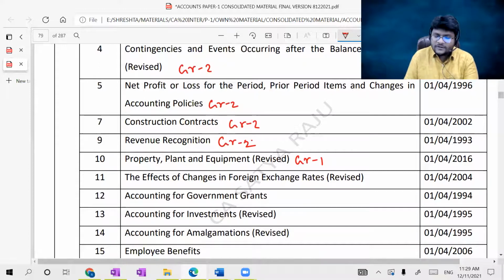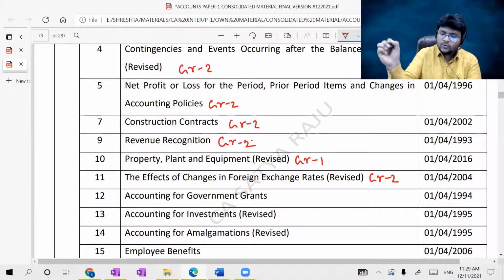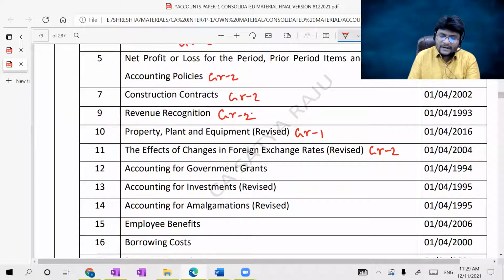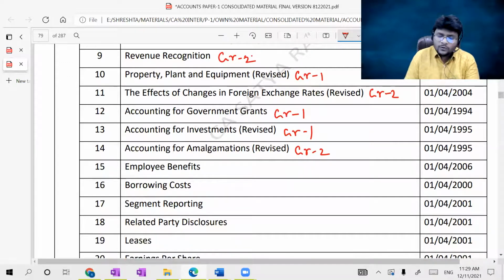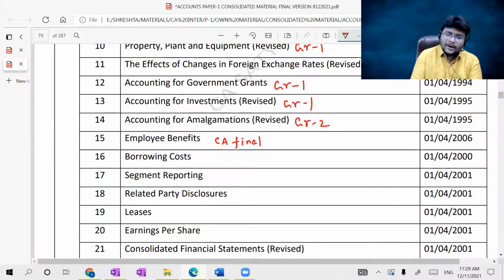The effects of changes in forex rates covered in group 2. Accounting for government grants, AS 12, covered in group 1. Accounting for investments covered in group 1. Accounting for amalgamations covered in group 2. Employee benefits nowhere covered in group 1 or group 2, will be covered in CA final. Okay, borrowing cost covered in group 1. Segment reporting covered in group 2.